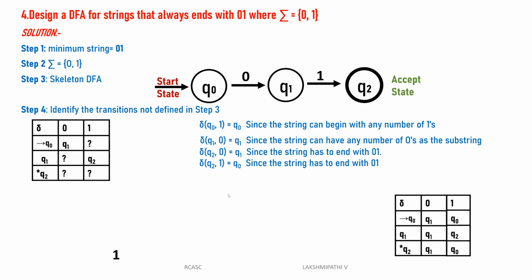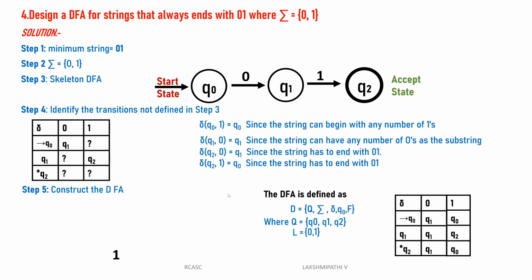Then come to the q2 of 0. Why can we give q1? After 0, 100% you have one more 1. That's why q2 of 0 will go to the q1. Then after 0, reading the 1, it will go to the final state. Then q2 of 1 is always, if the machine is in the q2 state and you have one more 1, then 100% you have 0 1. That's why q2 of 1 always goes to the q0. That is, after that 0, then it will be one more 0 1.